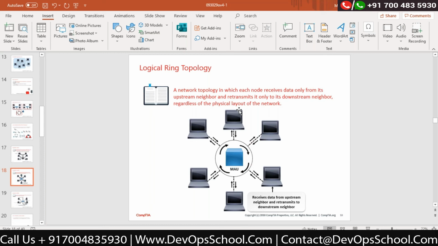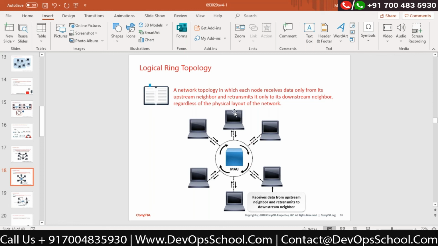Same thing for a logical ring. I do have a device called a media access unit, which looks like a switch, which looks like a hub. But remember that in media access unit devices, I can only talk with the downstream computers. I can accept from upstream, but I cannot send anything back to the upstream.